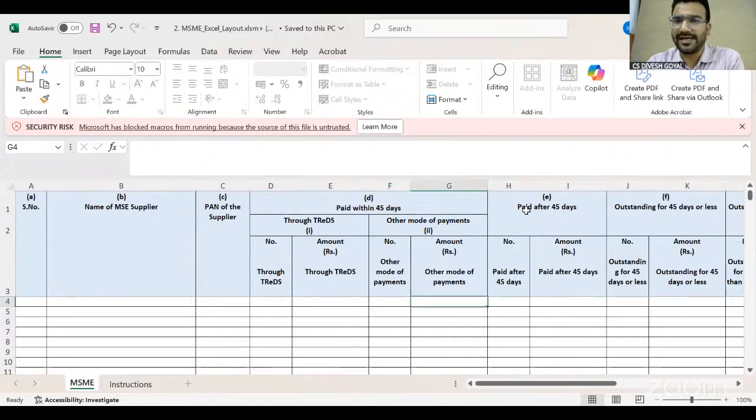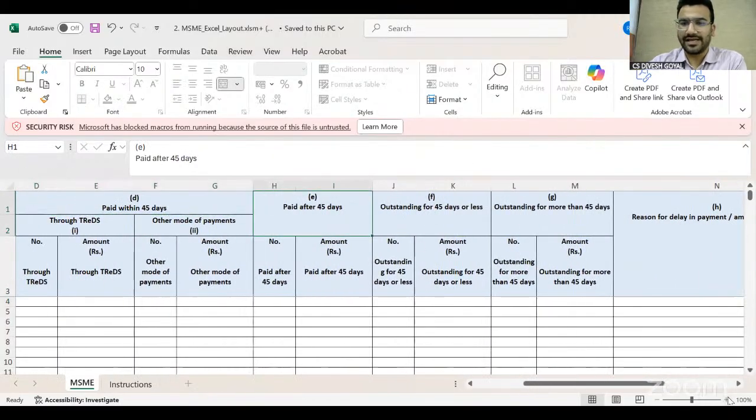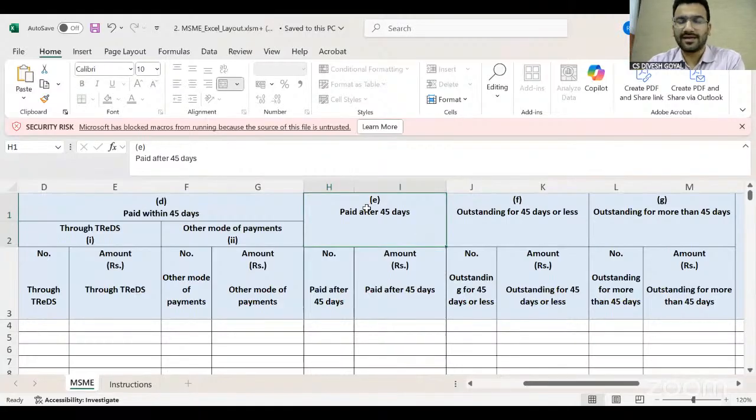Then the second column E, paid after 45 days. Definitely this should be here, because this is the reason for the MSME Act. So same here, number: how many invoices I have paid after 45 days, I will mention here, and club that amount and mention the invoice amount of that. Next, outstanding for 45 days or less. As on 31st March, many invoices are outstanding. Out of that, those less than 45 days, I will mention the number and the amount.